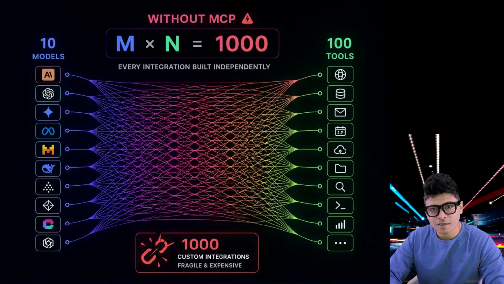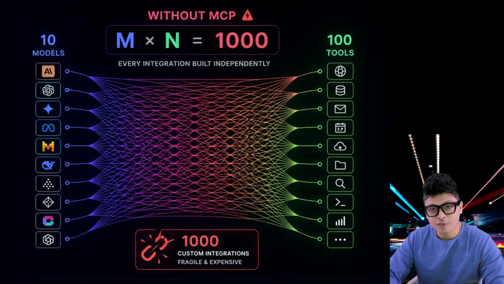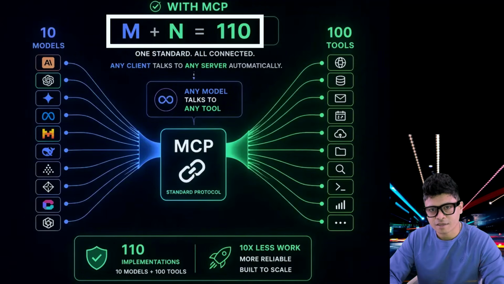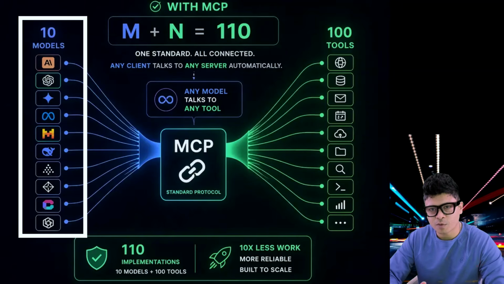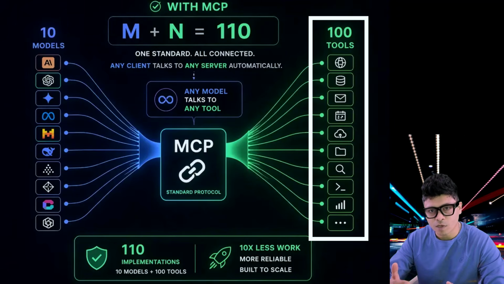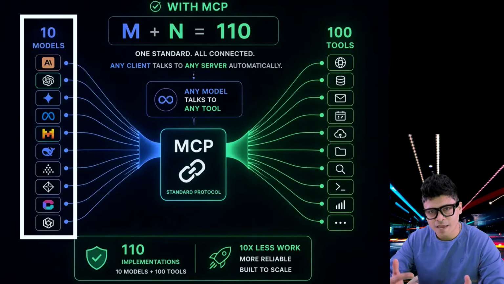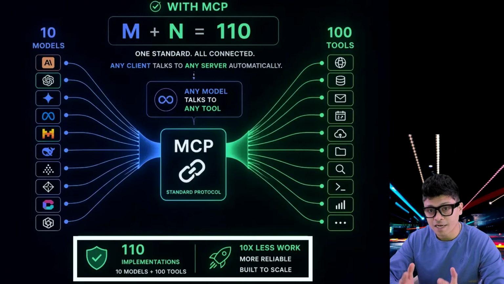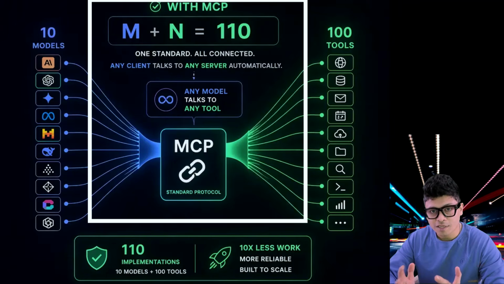MCP collapses that. Instead of M times N, you get M plus N. Each AI implements MCP once as a client. Each tool implements MCP once as a server. Same numbers. 10 models, 100 tools, that's 110 implementations. Not 1,000. And any client talks to any server automatically.